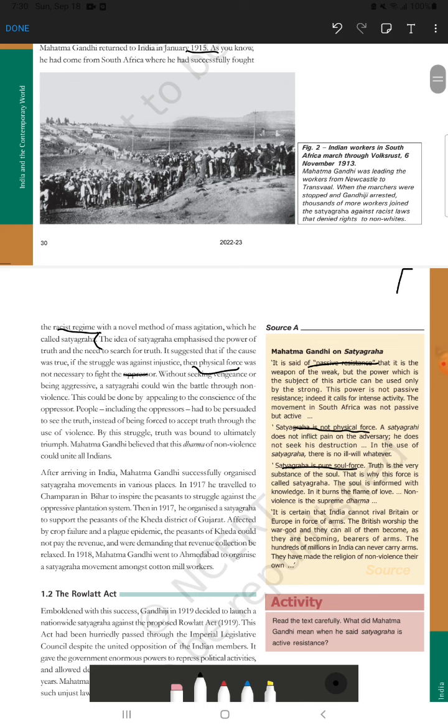Fourth point you will write that Mahatma Gandhi believed that this satyagraha is the supreme dharma of non-violence which can unite all the Indians against the British government. So these are the ideas of satyagraha.